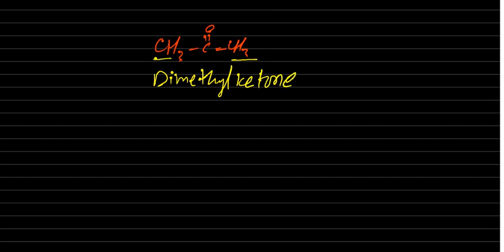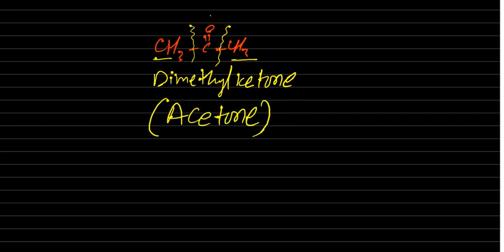So dimethyl ketone. Ketone means this much. The middle one is a ketone, dimethyl ketone. But one more name is there for this, acetone. Acetone is more famous than dimethyl ketone. Okay. Now for this IUPAC name, you have to give the numbering 1, 2, 3.